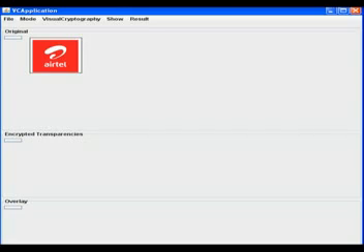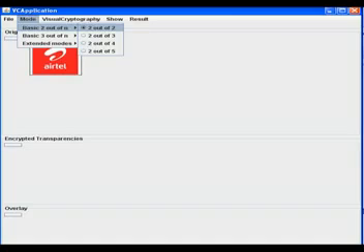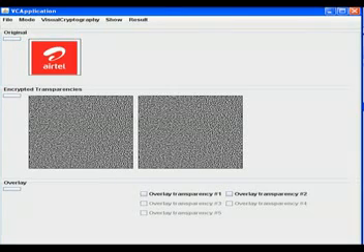First, this is the sender window. Here we select the particular image which is to be sent to the receiver. We first choose the image from the load option in the file menu. Next we choose the mode. We have various kinds of modes which are 2 out of n, 3 out of n and other extended modes. In this particular example we choose the mode 2 out of 2.